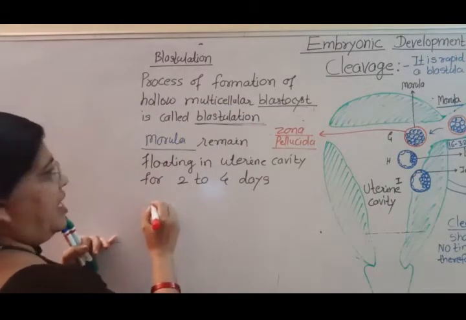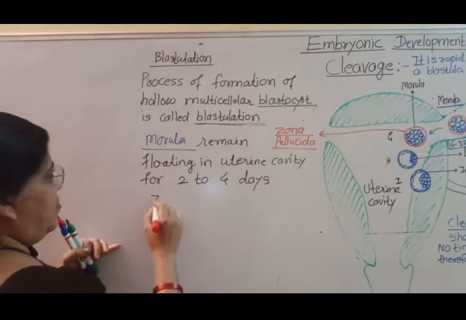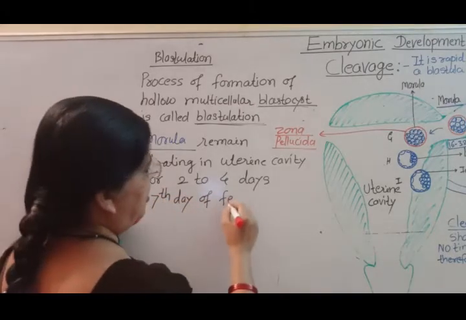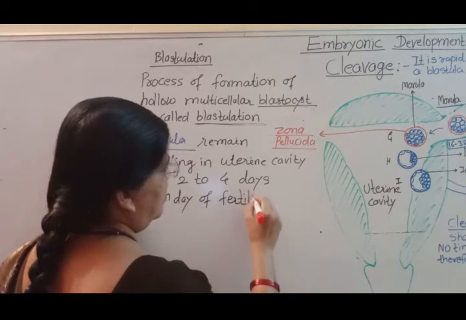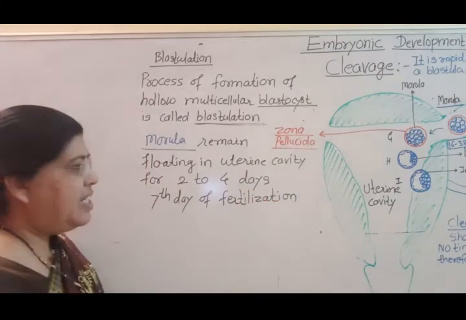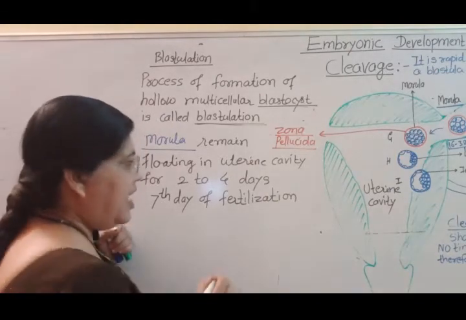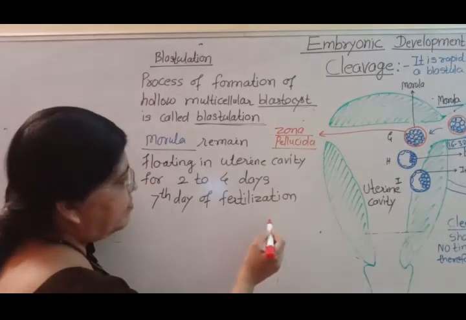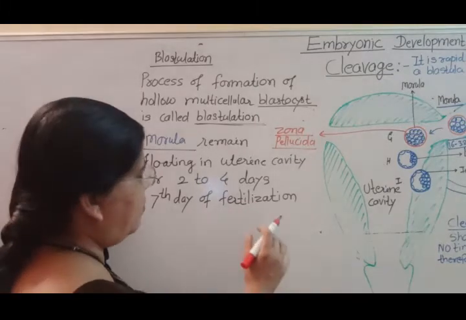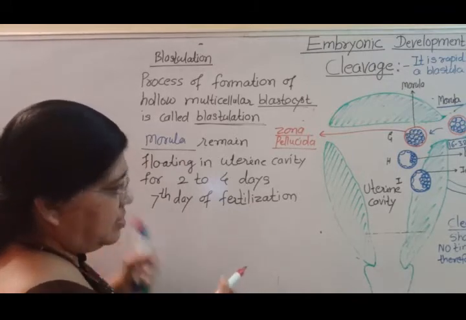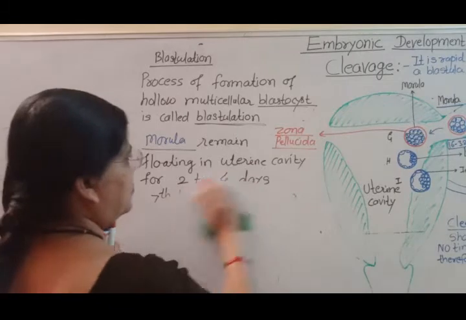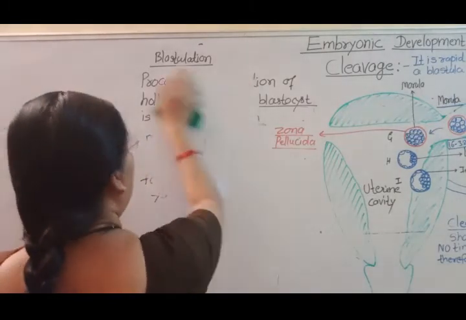At the 7th day of fertilization, the outer layer of cells appears, and this outer layer of cells is called the trophoblast. So write down all the points.